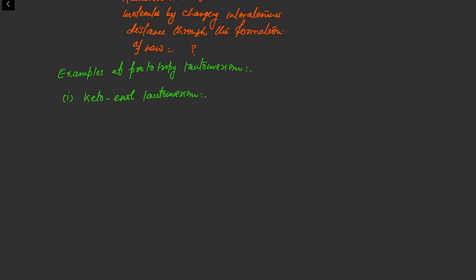In this tautomerism, what happened? The ketonic functional group converts into the what? Enol functional group. Again, what is the condition? This is the ketone, but when this ketone has at least one alpha hydrogen, then it can easily convert into its enol form, how we will discuss later.